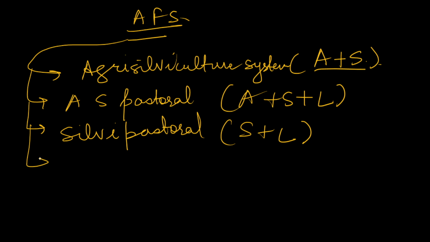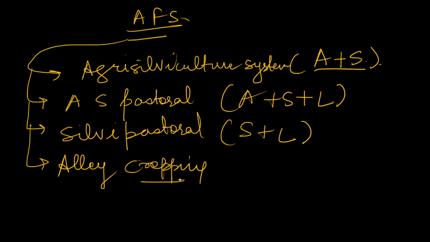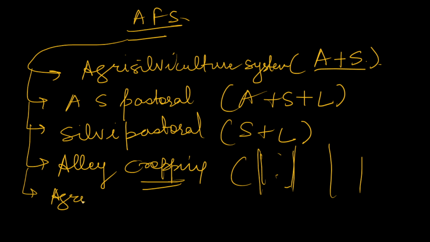Then we have alley cropping. It is a kind of agroforestry only. Here the crops are grown in between two rows of trees. Suppose there are rows of trees, the crops can be grown in between. You can also add here the agri-horti-silvi system, that is horticultural crops are added.